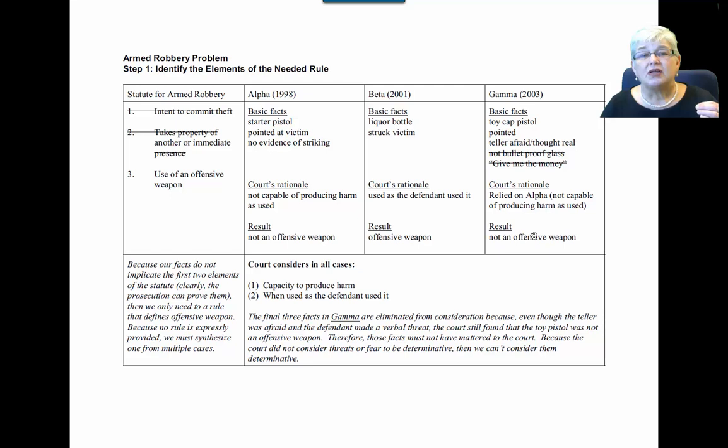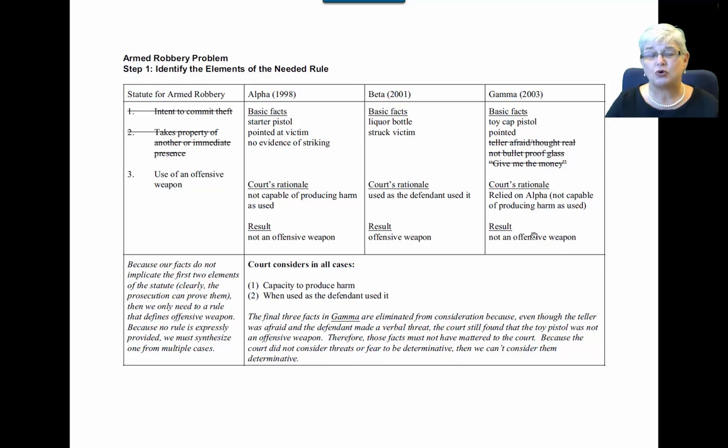So the court has considered in all three of those cases the capacity of the object to produce harm and how it was used by the defendant. So notice again that the final three facts in Gamma were eliminated because they didn't matter to the outcome. Okay? So that means that an offensive weapon is one that contains those two elements.